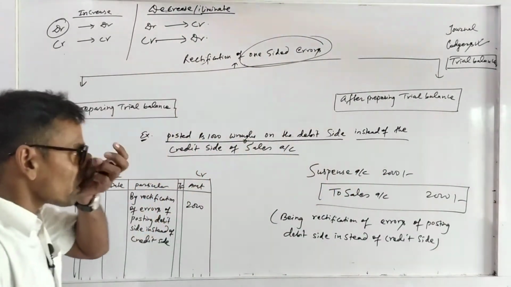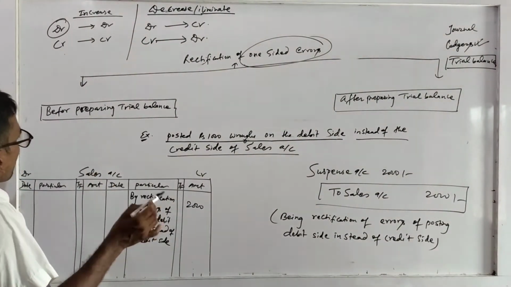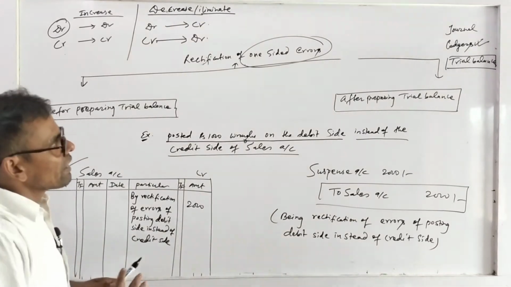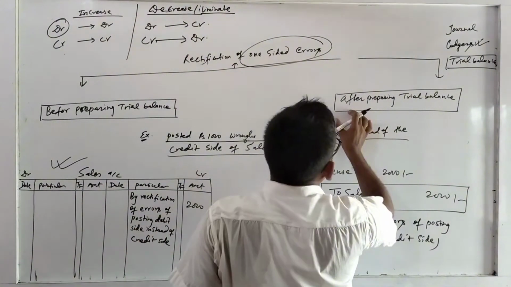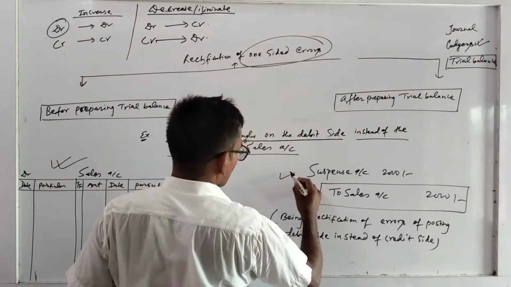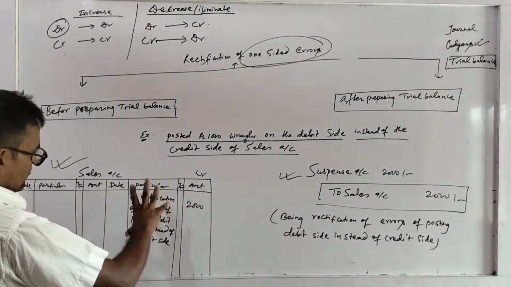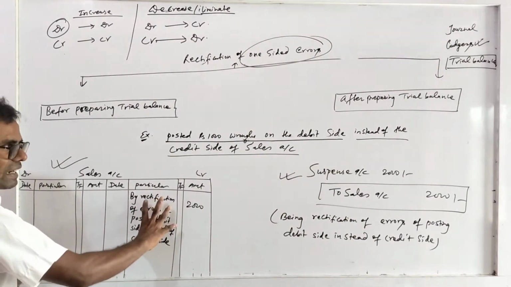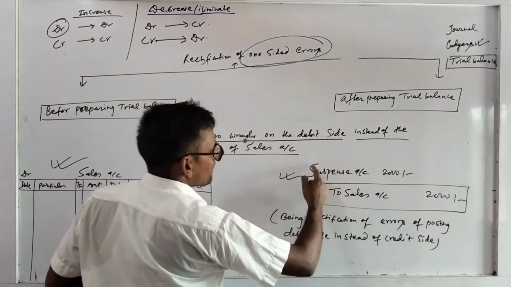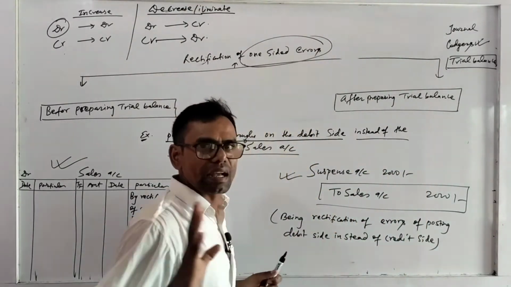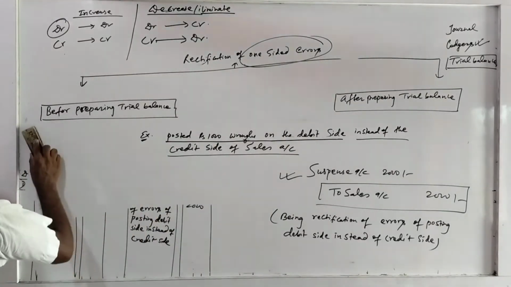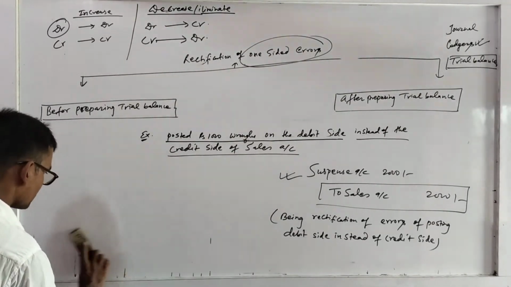So while we talk about before preparing trial balance, you have to prepare ledgers. If we talk about after preparing trial balance, you prepare journal entries. The account is already credited, but on the debit side you have to write suspense account. Okay, understand? Last, I am going to take another example.